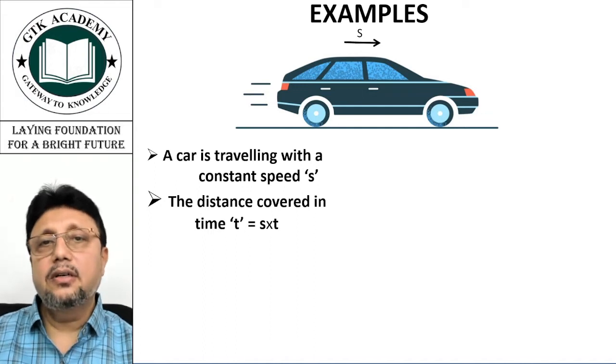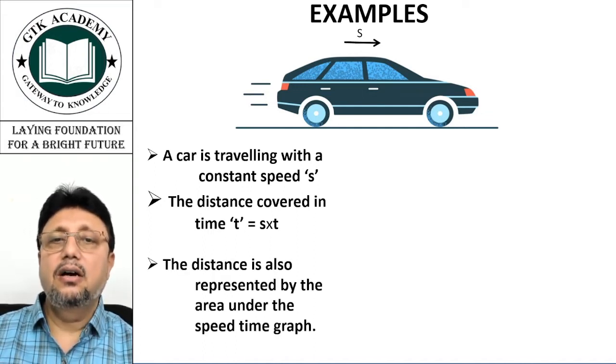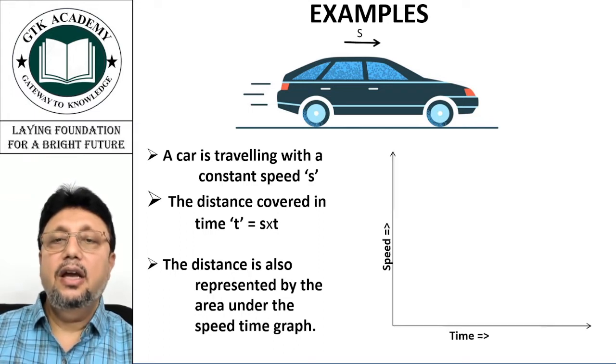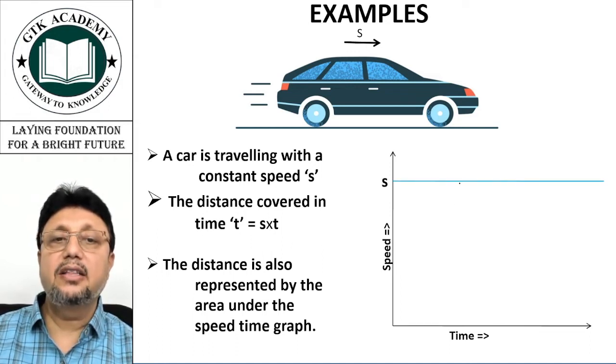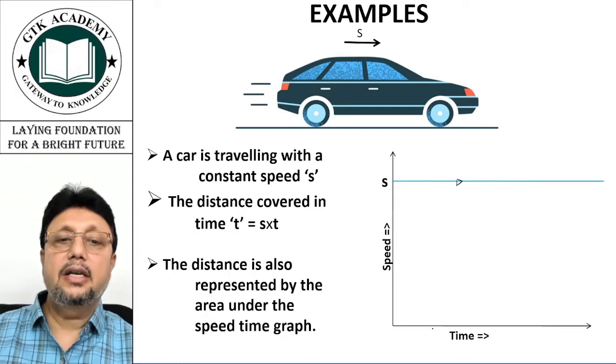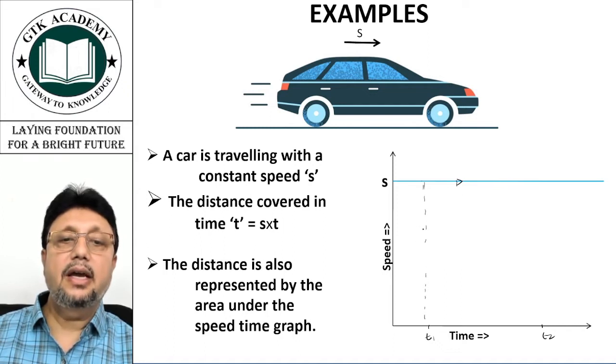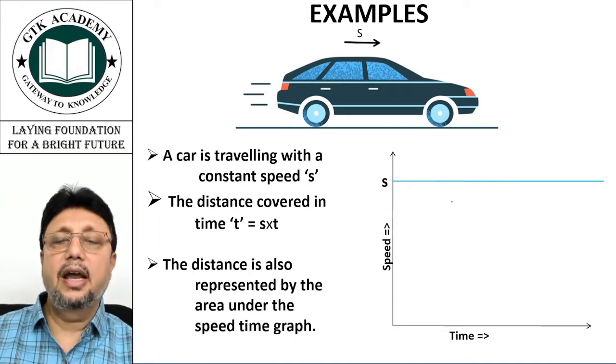There is one more method of calculating the distance. Probably you must have read in physics. If we plot the graph between speed and time, in this case speed is constant, we'll get a straight line like this, because at any time, you take this as T1 or T2, you will see that this component is always S. So here speed is constant, so we got a straight line.